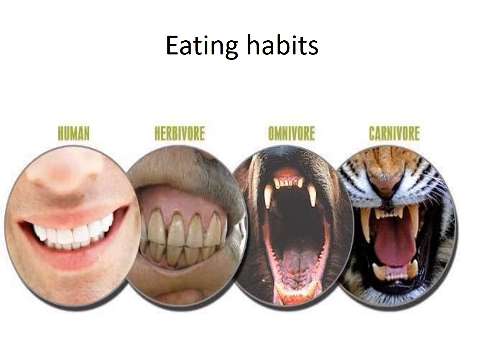Look at the picture. These are different types of eating habits and teeth types. The first one is the human, the second one is the herbivore, the plant eater, then the omnivore, for example the bear, and the fourth one is the carnivore, the meat eater, the tiger.